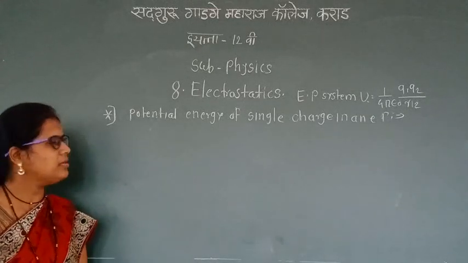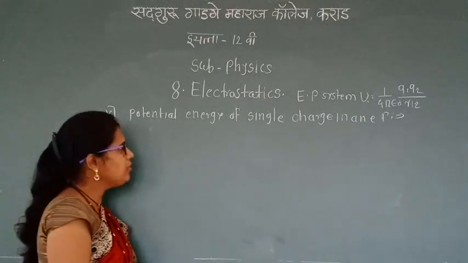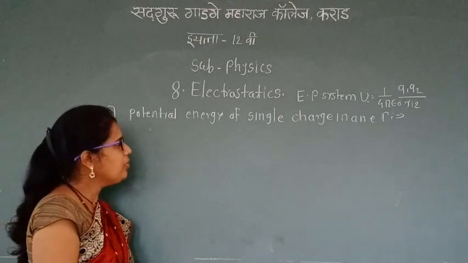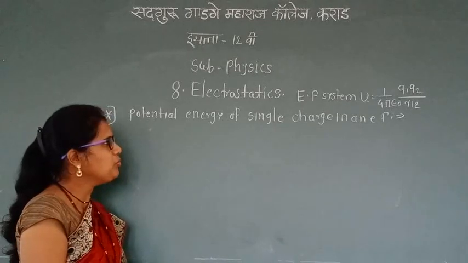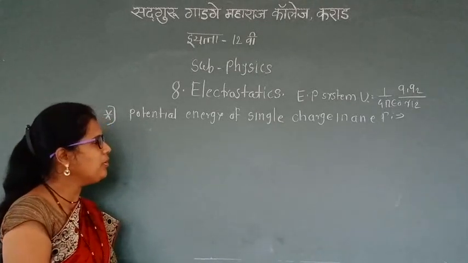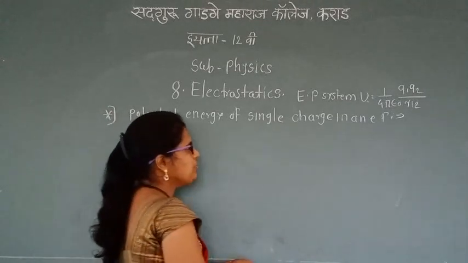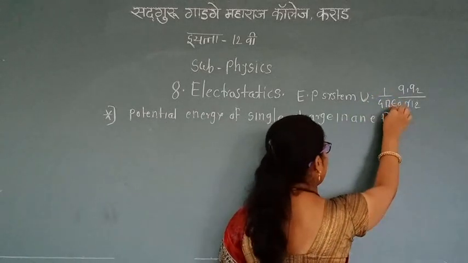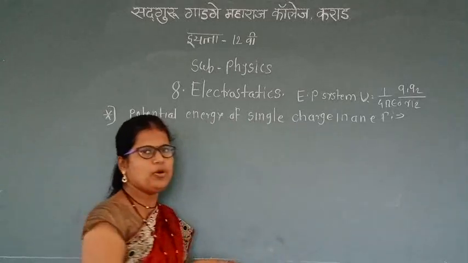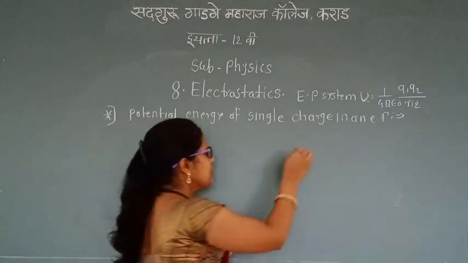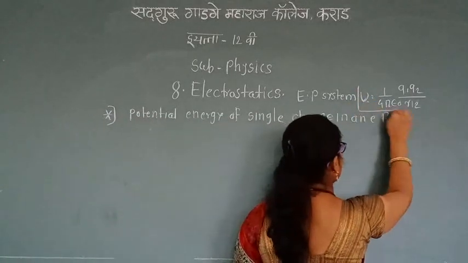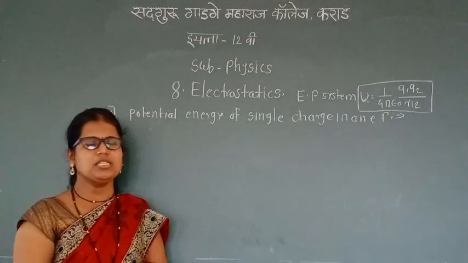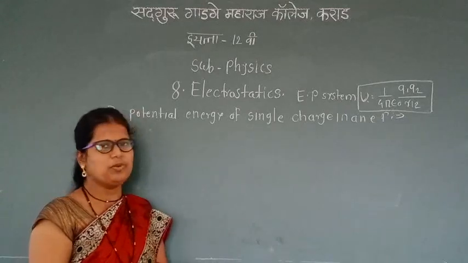Today we are going to learn the subject physics, topic number 8, electrostatics. In the last lecture we learned the electric potential energy due to different systems of charges. There are two systems of charges. That equation is U equals 1 upon 4 pi epsilon Q1 Q2 upon R12. This is the expression for the electric potential energy of a system of two charges, meaning Q1 and Q2.